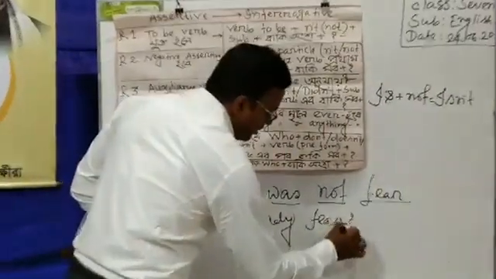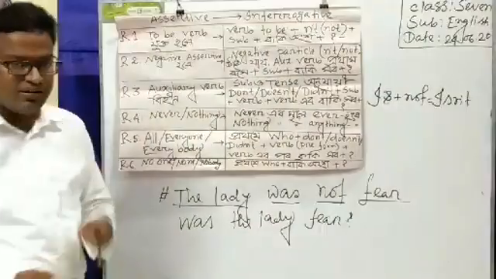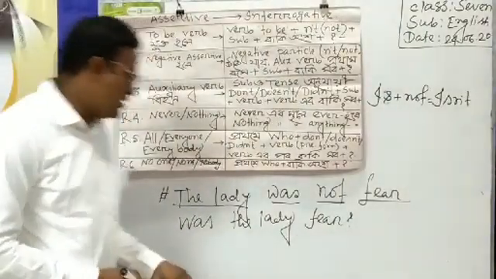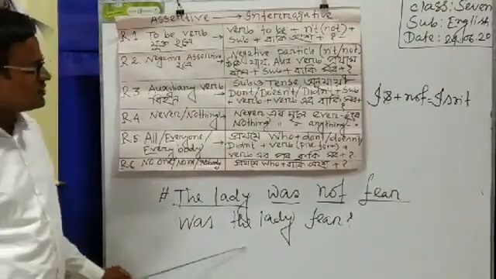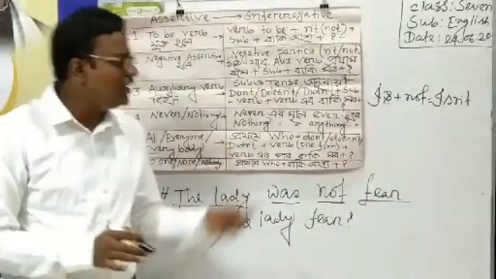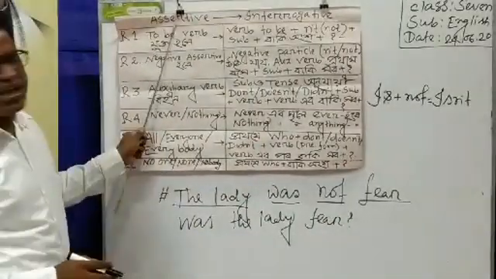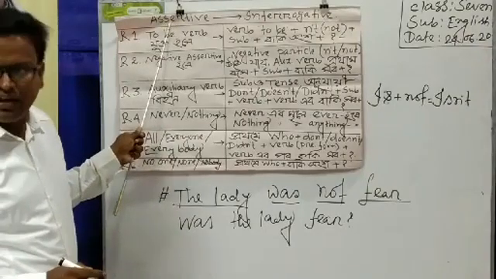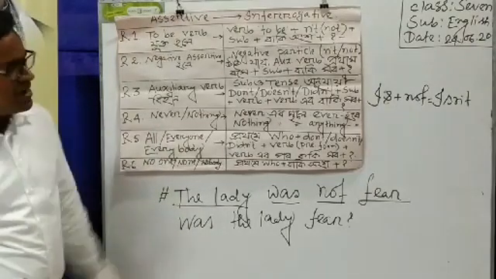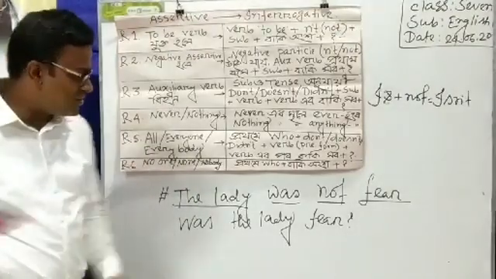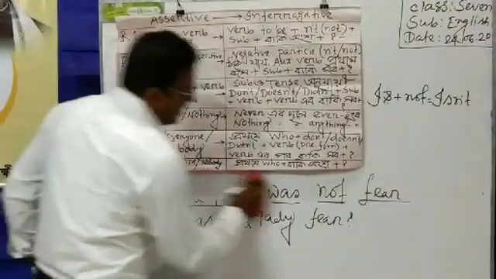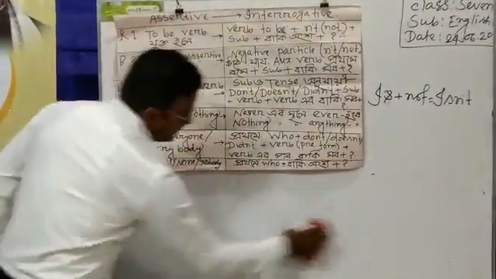And at the end of the sentence I have to write the note of interrogation. That's why this sentence has been transformed into an interrogative sentence, and this one was an assertive sentence. Dear student, is it clear? Next, now I am writing another negative assertive sentence.